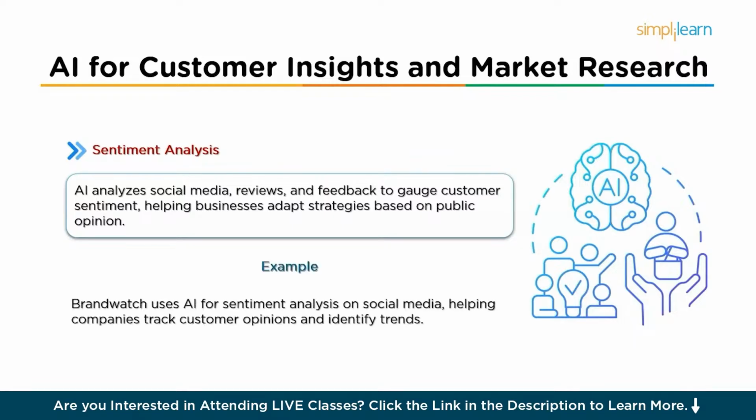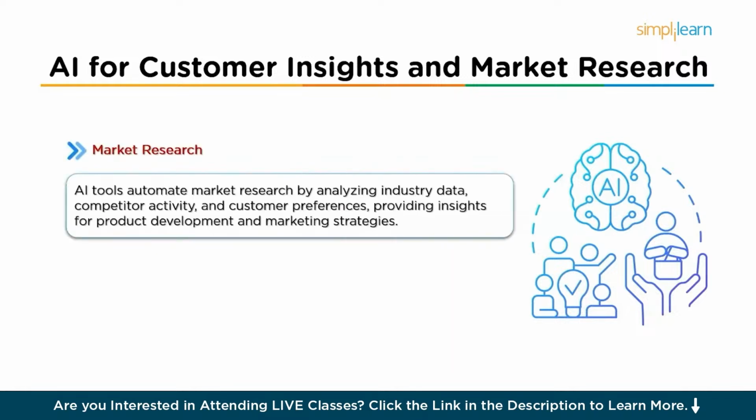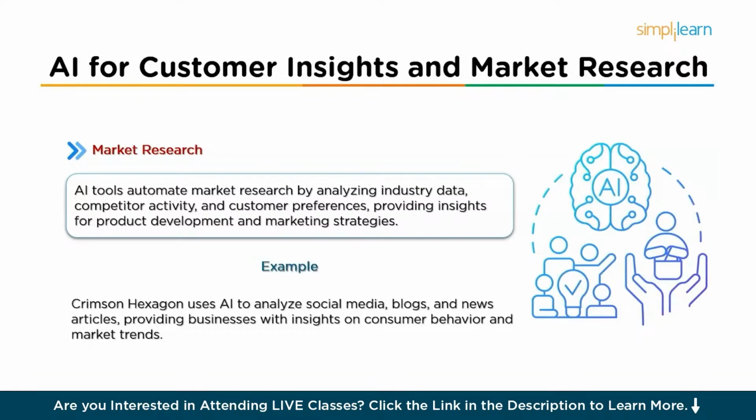So for example, Brandwatch uses AI to perform sentiment analysis on social media mentions, enabling companies to track customer opinions and identify emerging trends. And then there is market research. So AI-powered tools can also automate market research by analyzing industry data, competitor activity, and customer preferences. So for example, Crimson Hexagon uses AI to analyze millions of social media posts, blogs, and news articles to provide businesses with insights on consumer behavior and emerging market trends.